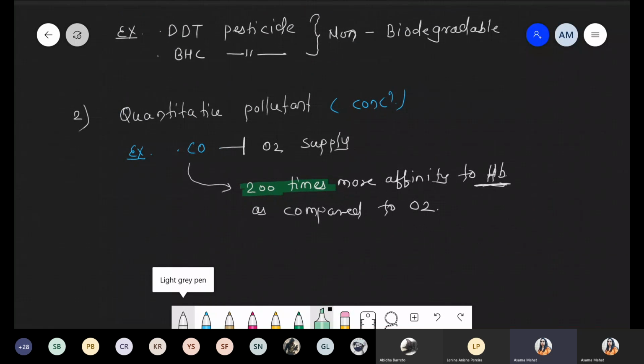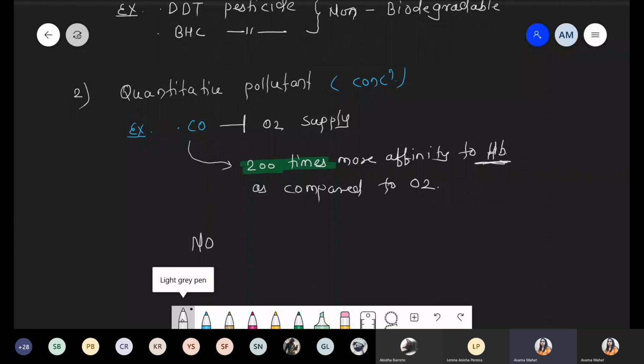So quantity is also important. See, carbon monoxide is very natural because it is released from vehicles and is present in the environment, but when its concentration increases beyond the capacity, because it depends upon the concentration, at that time definitely it is responsible for causing severe effects. So the first example is carbon monoxide. Another example is nitrogen oxide, NOx.